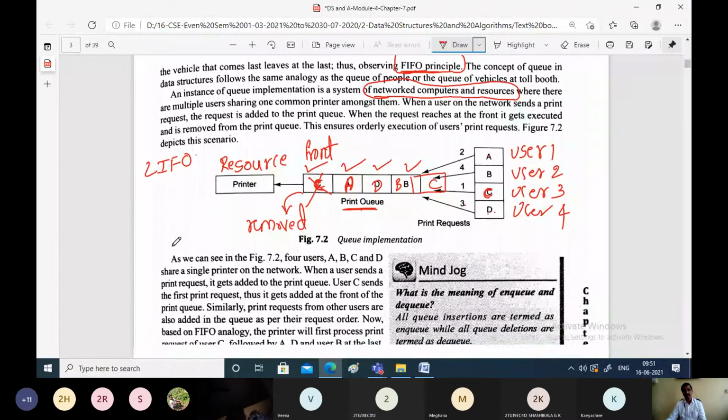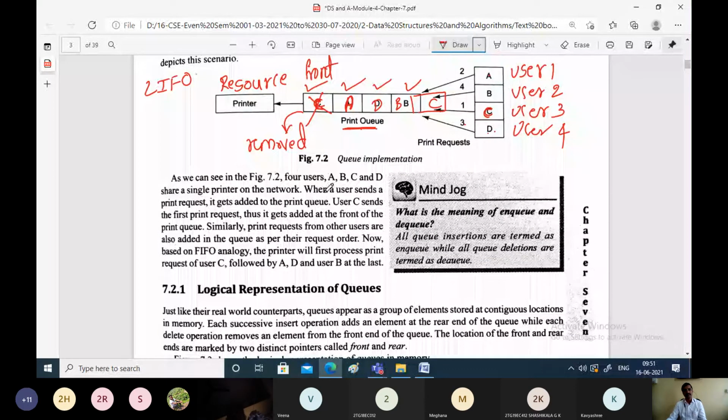Now this is the practical scenario where we can make use of the queue data structure. The key point to be remembered here is, like how in stack we call the insertion operation as push operation, we call inserting elements onto the stack as push and deleting elements from the stack as pop.